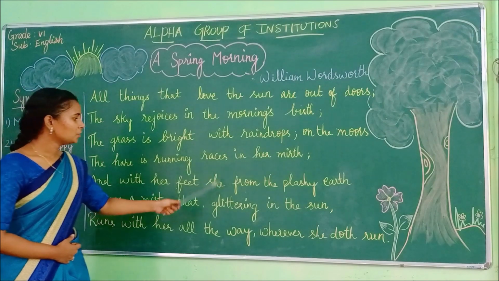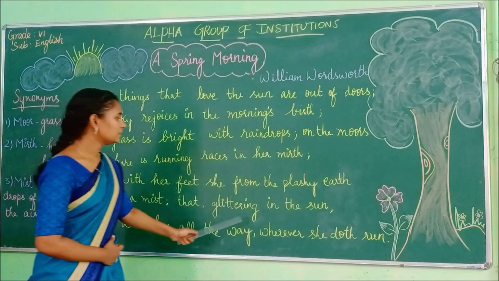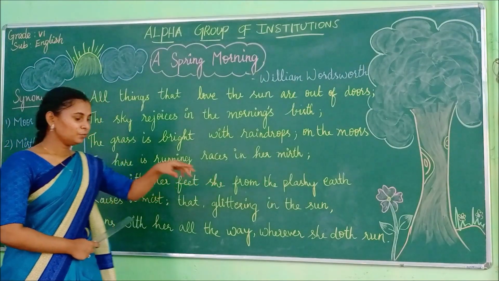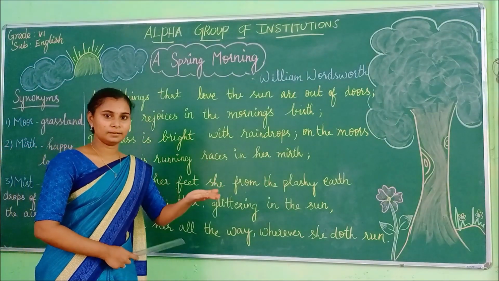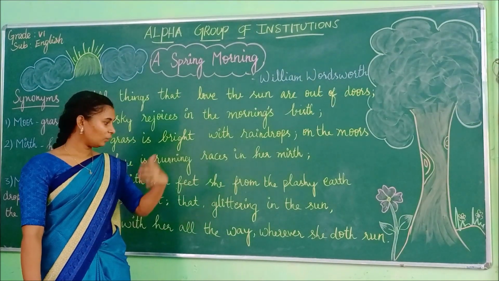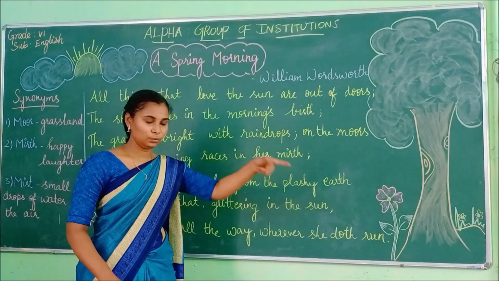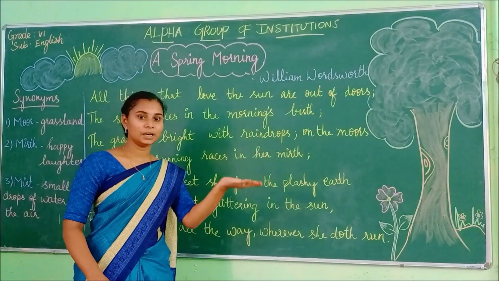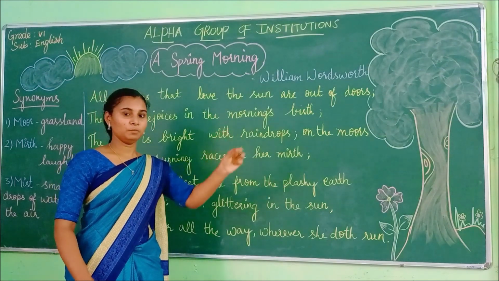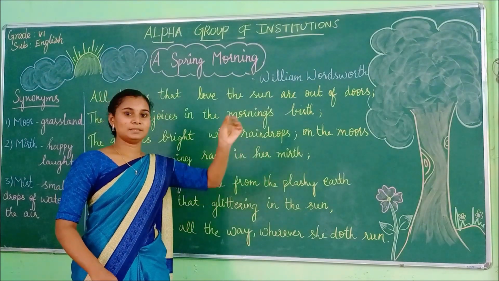And with her feet, she from the plashy earth raises a mist that glitters in the sun. What happens? The hare is running, right? When she runs, the earth is full of water and it is muddy. So when the hare takes steps with its feet, it raises mist from the earth as it is wet on the ground. What do you mean by mist? Small drops of water. So when it walks or runs, it makes mist, okay?